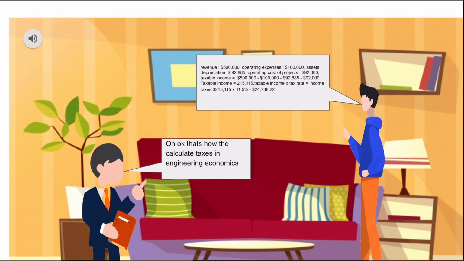Now we multiply it by the tax rate, which is 11.5%. So we will get 24,738.22. This is how much they have to pay the government. That's the taxable income we get. Okay, that's how you calculate taxes in engineering economics.